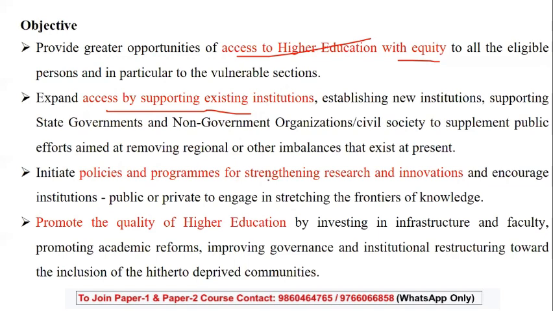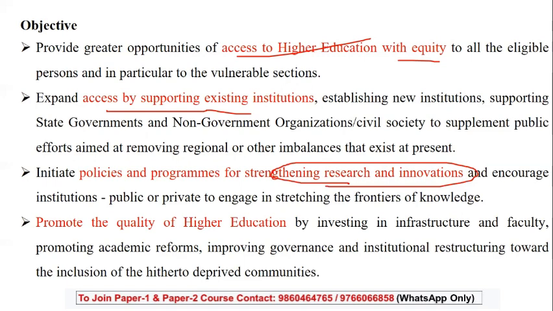Policies and programs for strengthening research and innovation are very, very important. This question has frequently been seen: higher education is inclining towards research and innovation a lot. So research has a special place in higher education. When you are reading the question, read it very carefully. One of the objectives of higher education, apart from all the other points like accessibility, equity or support, is that the basic main aim is to strengthen the research of the country.